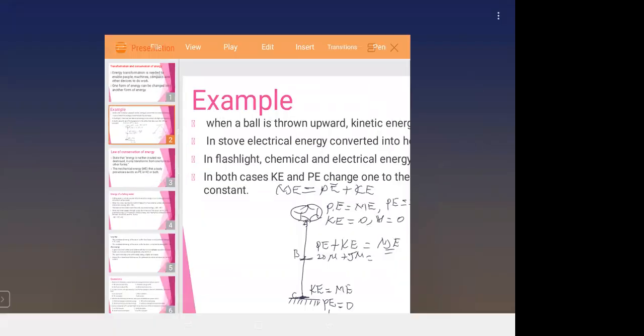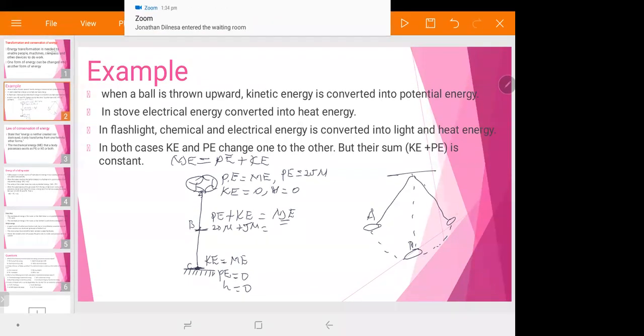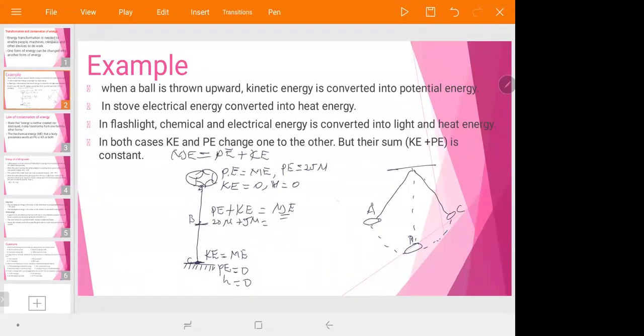For example, let us say A, B, and C. At this point, the bob of the pendulum has only potential energy, which is equal to the mechanical energy.